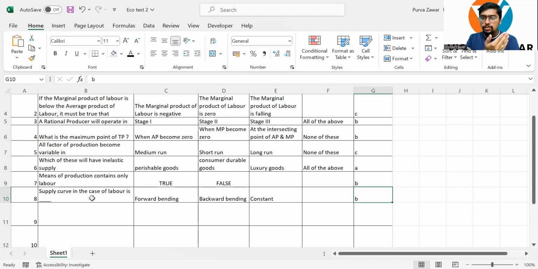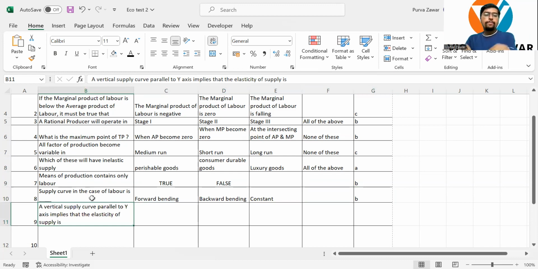It will be backward bending, because if you remember, initially the labor will work very high to get higher wages. So he is working for more time to get the higher wages. But that will happen up to a particular stage. After a particular level, he is going to transfer his time from work to his personal leisure, personal life. So he's going to work less, but his wages are going to increase. As and when less time will be given, more will be the wages. So the curve is going to be backward bending.